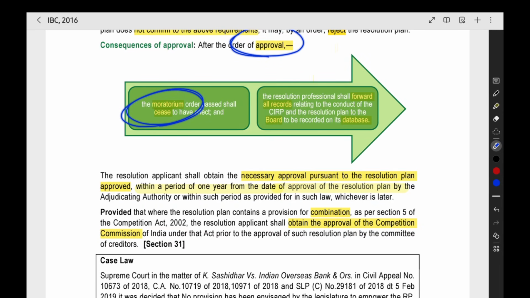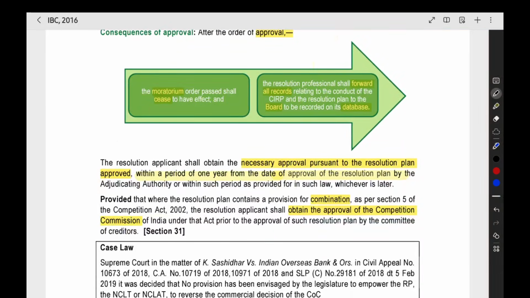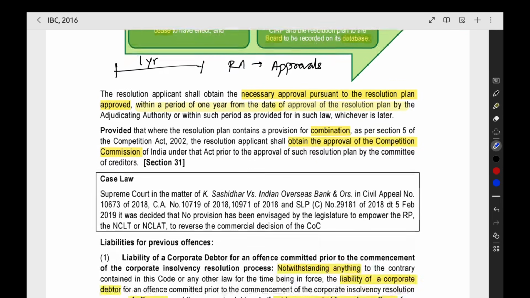The moratorium period will stop. Then the resolution professional will forward all the records, all the documents they have relating to the CIRP, and transfer them to the database. After that, within 1 year from the date of approval, the resolution applicant should get all the necessary approvals from the local authority, central government or state government that are needed to implement the resolution plan. That should be obtained by the resolution applicant within 1 year from the date of approval of the resolution plan.